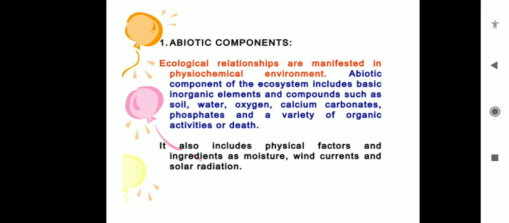Ecological relationships are maintained or manifested in the physicochemical environment.